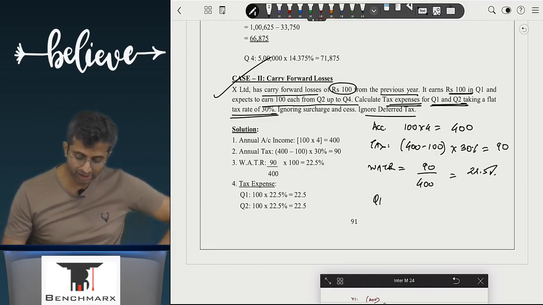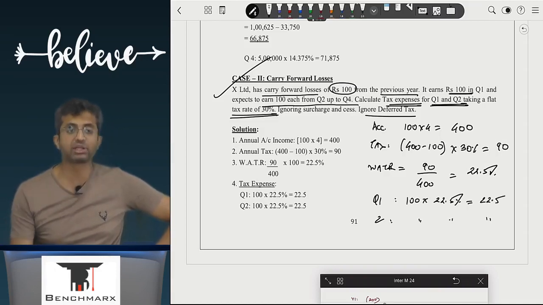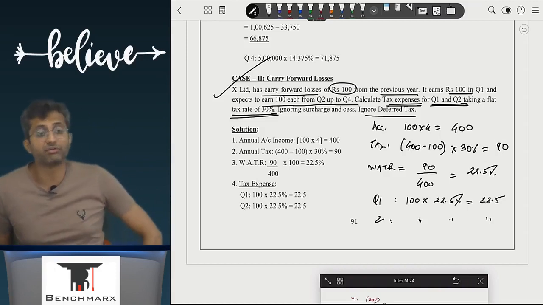So for each quarter, whether it is quarter 1 or quarter 2, as I earn 100 of income, I will recognize 22.5 as tax. Same is the case even in the second quarter. Acha, why are we saying this?